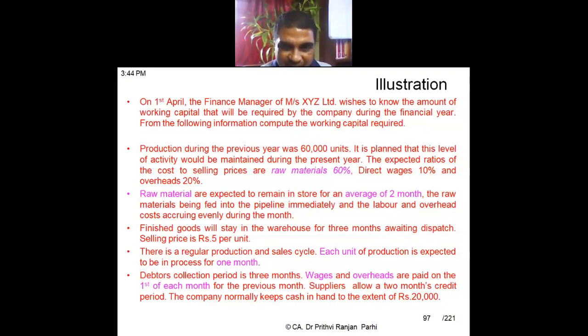A supplier allows a 2 month credit period, and the company normally keeps cash in hand of 20,000, so desired cash is 20,000 rupees. Supplier is allowing 2 months credit, that is your credit period for purchase of raw material. Okay, we'll be solving that question.